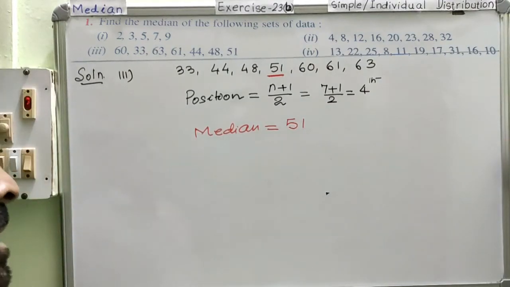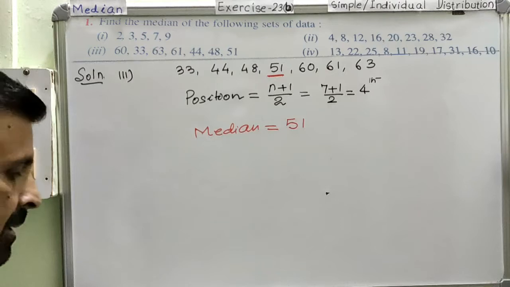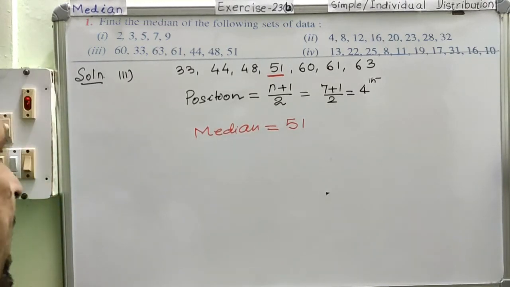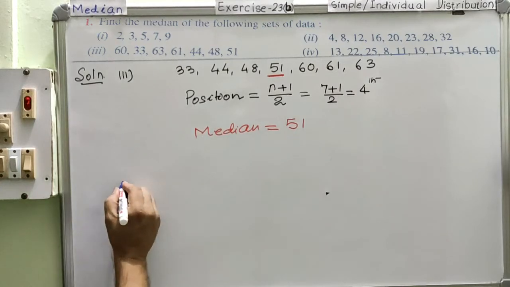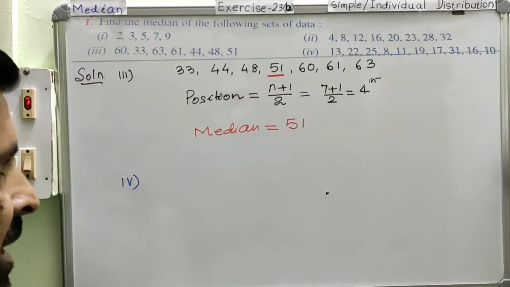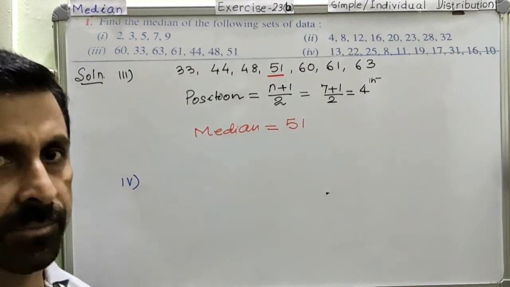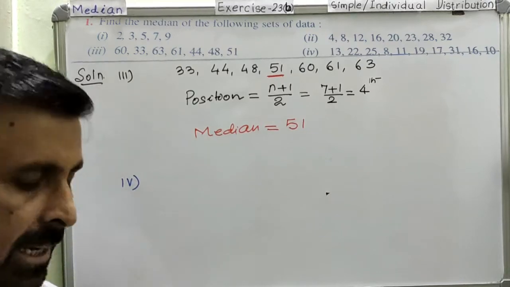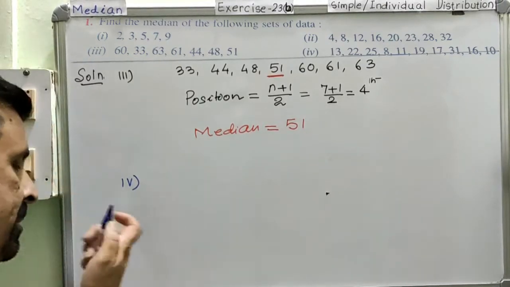Now let us take one example, right? For the even number of data. Suppose we have an even number of data. So in that case, how do we do it? So we are taking another question as Roman number 4. This is the one question which we have to do. Now in this question also the first activity will be the same. We are first of all going to arrange the data in ascending order. So let me do this.